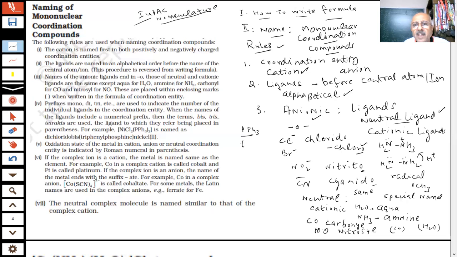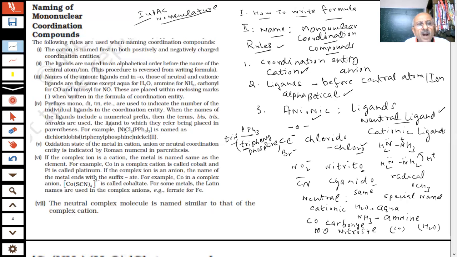This is my triphenyl phosphine ligand, and there is already tri in this. So I will put it in bracket and use bis, tris, tetrakis, pentakis, hexakis. So this is a way to remember them.